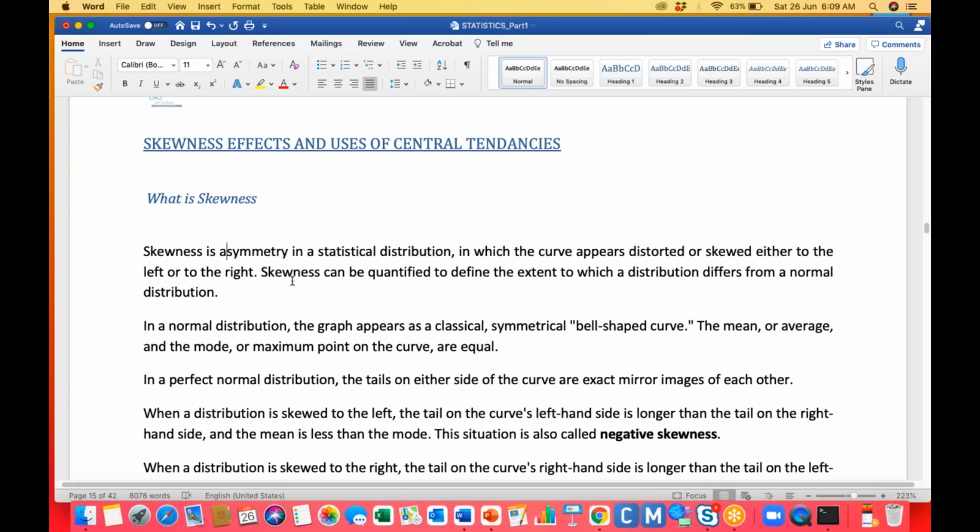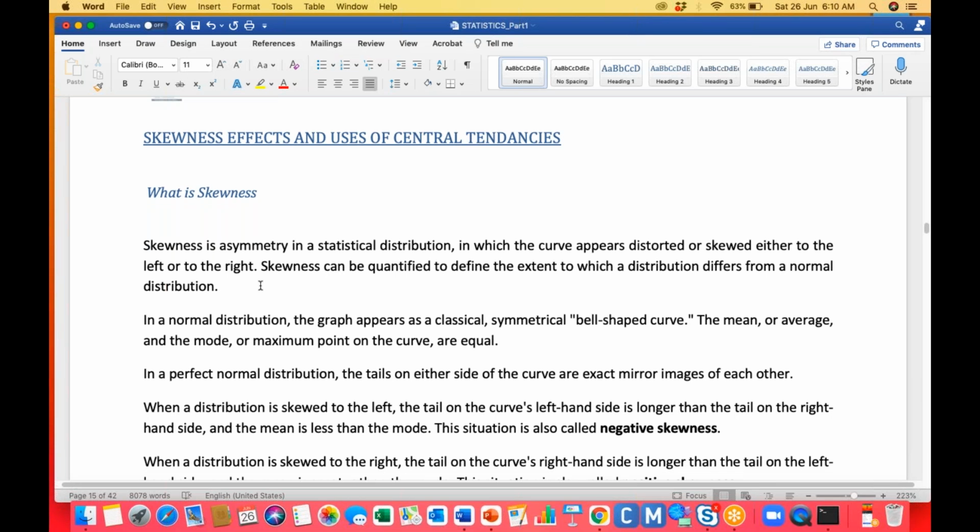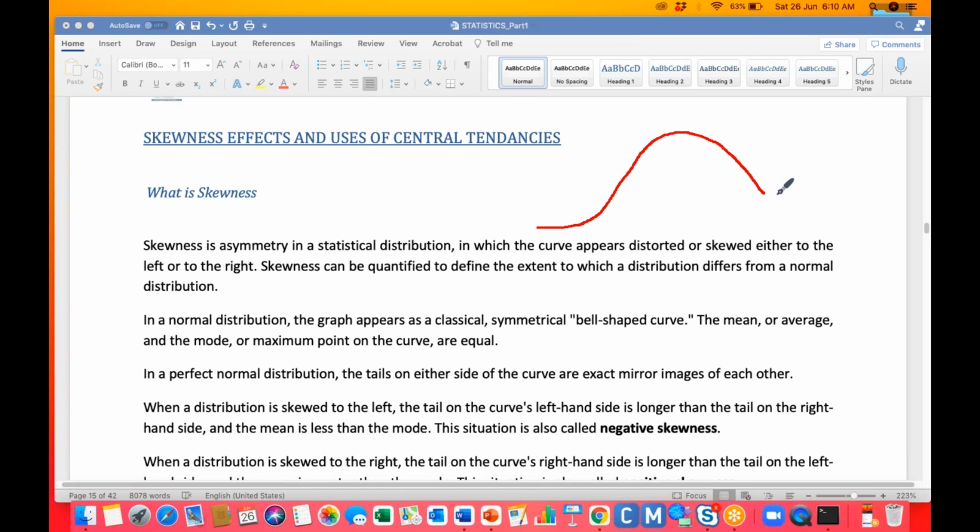Just try to remember the names, guys, because I can't change them; they are the standard names. You need to follow them. Whenever you distribute data, if it follows the normal distribution, that means the mean, median, and mode will be the same. Whenever the data is a normal distribution, we call it a symmetric distribution.